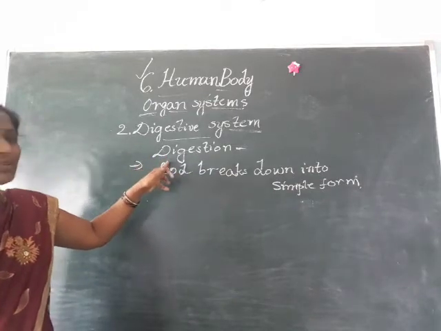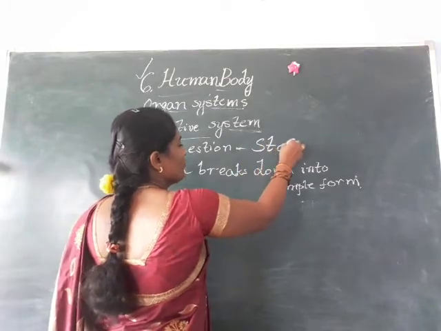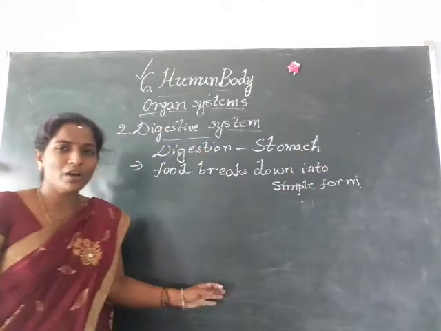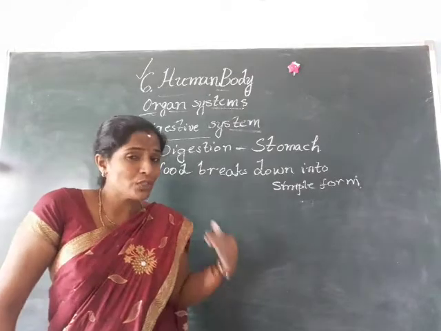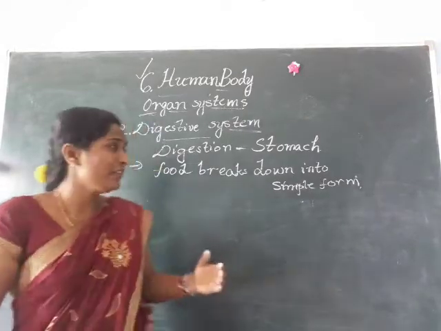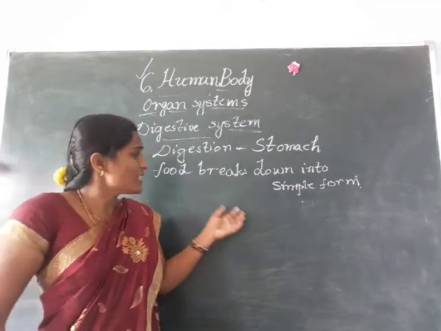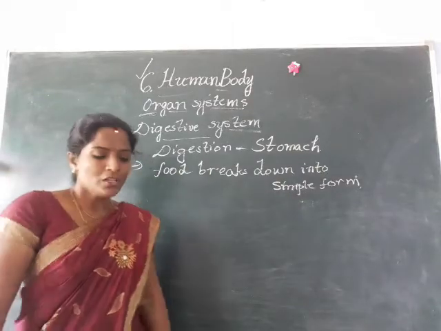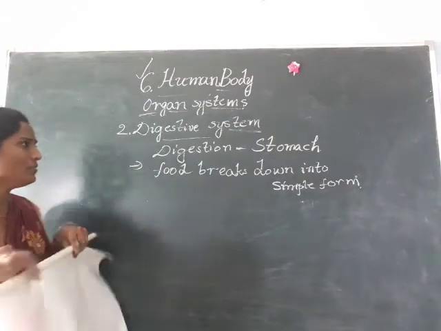This digestion process will occur in the stomach. S-T-O-M-A-C-H, stomach. Okay children, stomach. We are taking the food and it will go to the stomach. In this digestive system we have to learn this. Anyway, digestion will occur in the stomach only. What is meant by digestion? Food breaks down into simpler form. So now let us see the model of the digestive system.